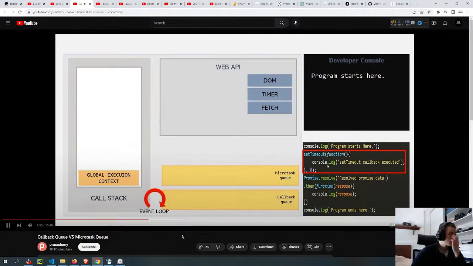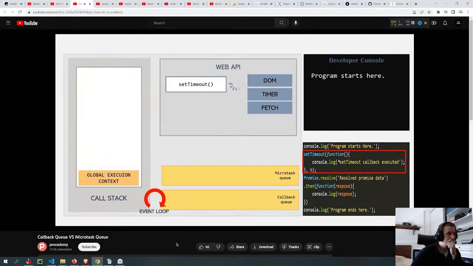Let's understand this. When this setTimeout function is called, an execution context for the setTimeout function will be created, and we know that setTimeout function is provided by the web API. That means it runs asynchronously. So JavaScript will hand over this setTimeout function to the web API, where it will do its job. And the callback function attached to this setTimeout function will get registered in the web API.